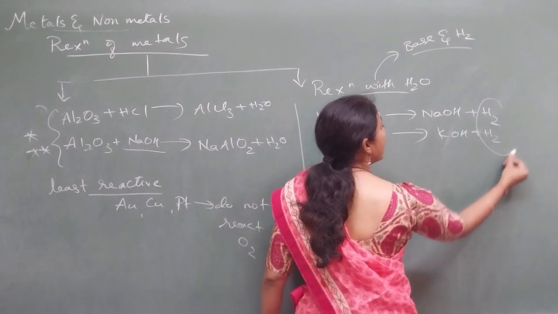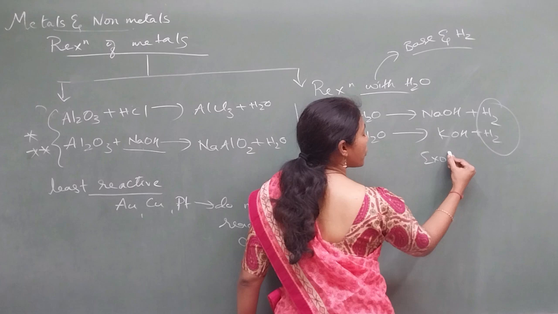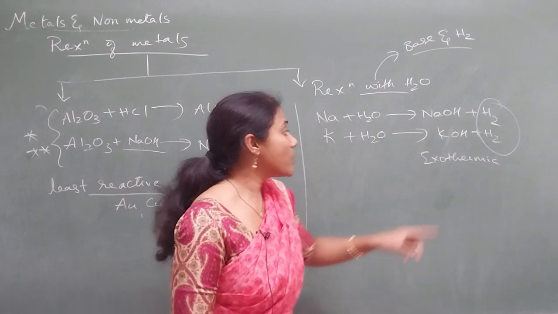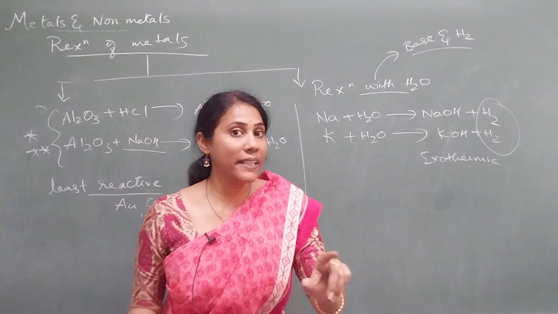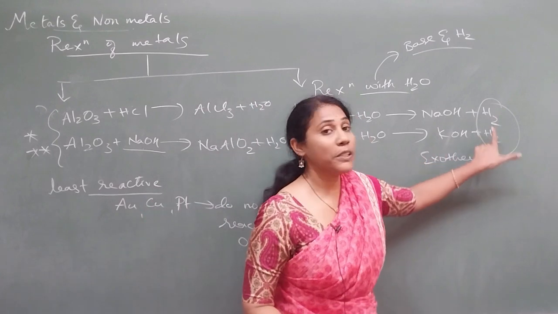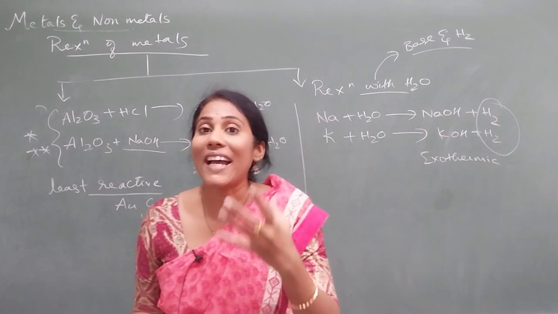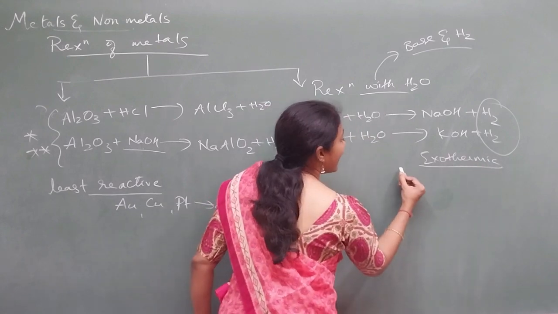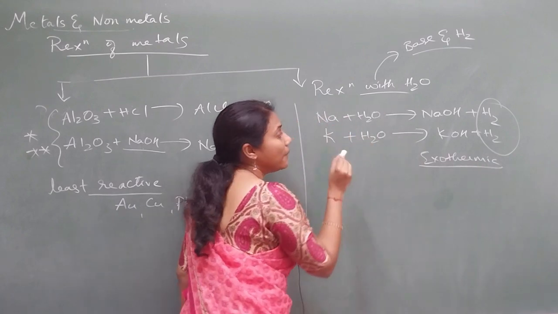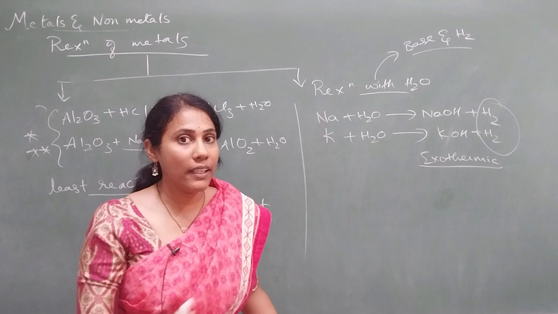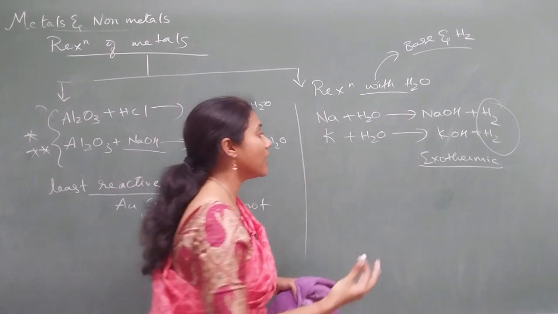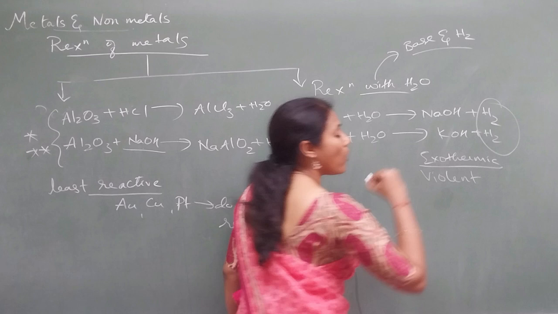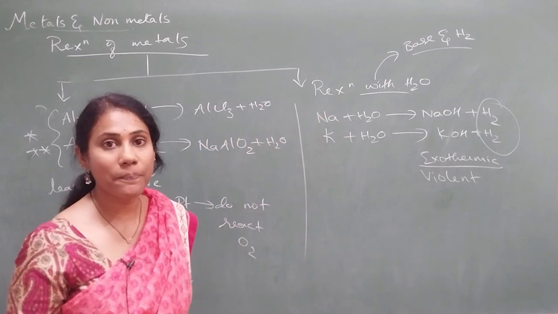Hydrogen gas is liberated, and these reactions are exothermic. Remember, exothermic means heat is liberated. Heat is there, hydrogen is there, so it catches fire. Because of this, whenever sodium or potassium is dipped in water, fire is observed. So we say these reactions are violent or dangerous.